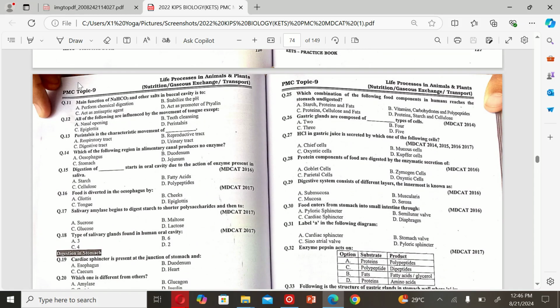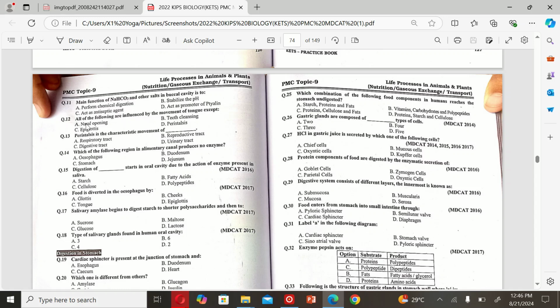The next MCQ is: main function of NaHCO3 and other salts in the buccal cavity. A. Perform chemical digestion. B. Stabilize the pH. C. Act as antiseptic agent. And D. Act as promoter of ptyalin. So the correct option is B.